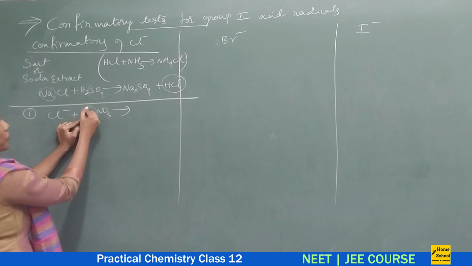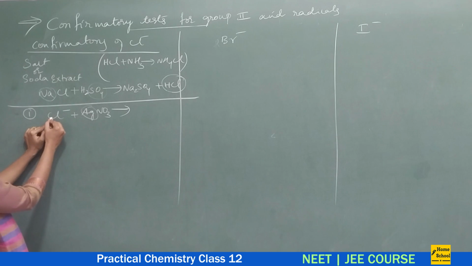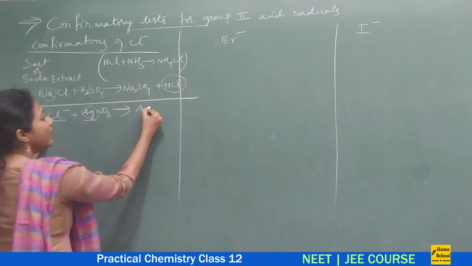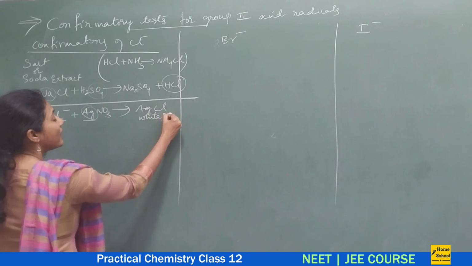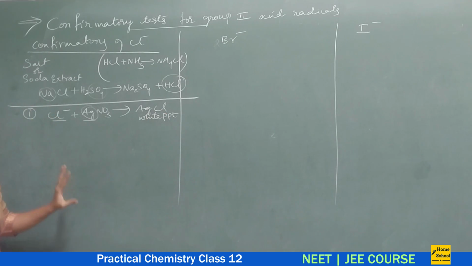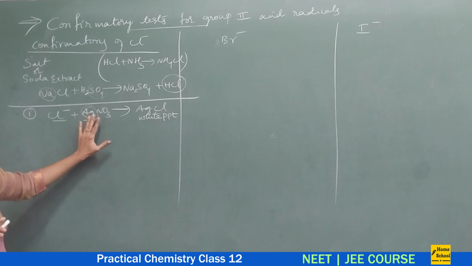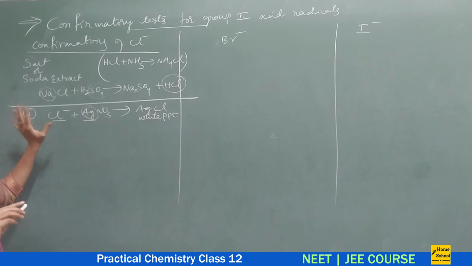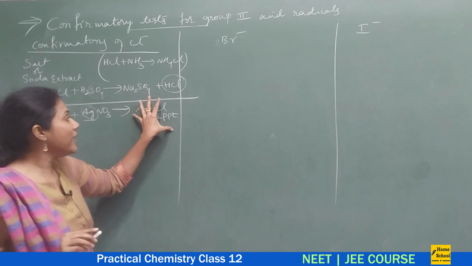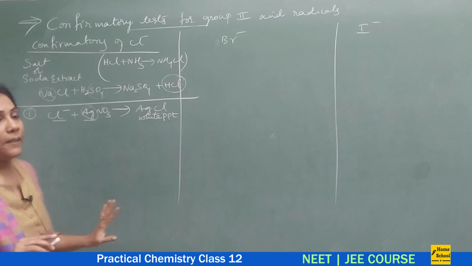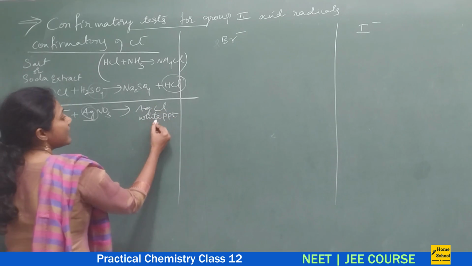This is a positive part, this is a negative part of a salt. Both of them combine and you will get AgCl, and this AgCl is a white curdy precipitate. So the moment you add excess AgNO3 to a chlorine containing salt or solution, you will get a white PPT, that is AgCl.